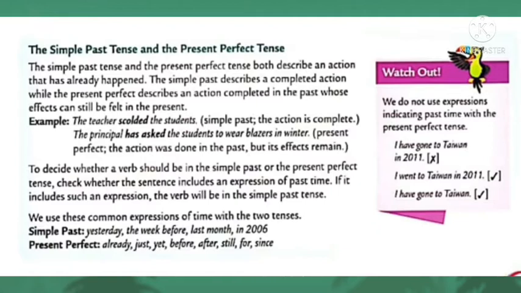We use these common expressions of time with the two tenses. With simple past, we use the words yesterday, the week before, last month, in 2006. That means a year. Present perfect: already, just, yet, before, after, still, for, since.